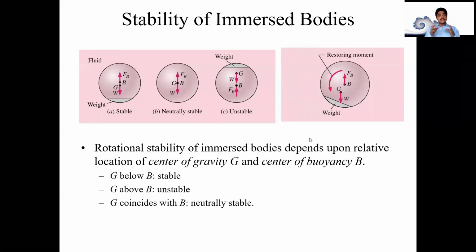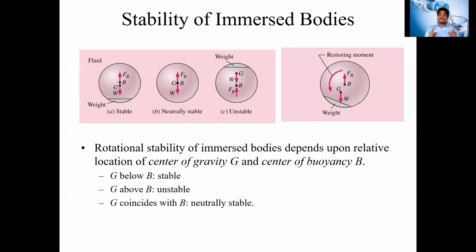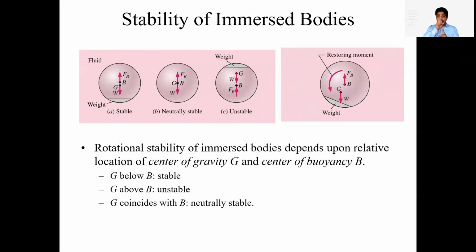Okay, let us see. This is the case where the body is completely immersed in the water, so that means a completely suspended body. Let me review this again. Whenever the buoyancy point is above the center of gravity, the body will be stable. Buoyancy point is represented by B, and G represents the center of gravity. Whenever these two match and align on the same line, they are called neutrally stable. And whenever the buoyancy point has come below the gravity point,